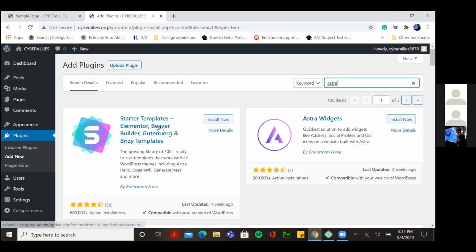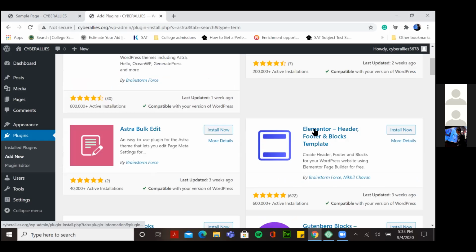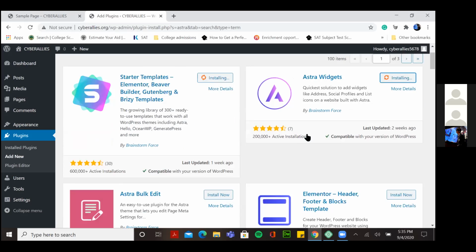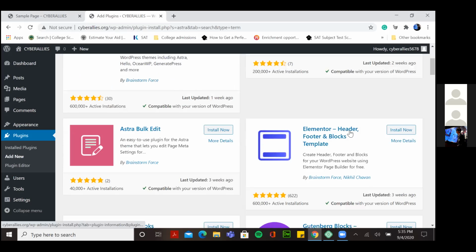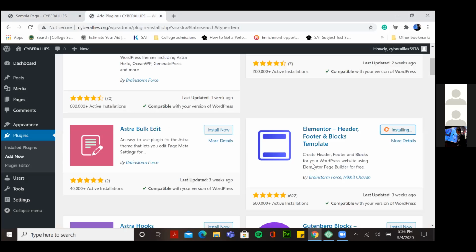So you have this starter templates. You'll install these. You'll also install the Astra widgets. And apart from that, if you search for Astra, तो ये तीन चीजें आ जाएंगी. Elementor. Elementor is basically the toolbar that you'll be using to edit everything. So for example, you'll have that toolbar here. मैं आपको बाद में दिखा भी दूंगा. You'll have the toolbar here, but drag and drop करके आपने बाकी चीजें change करनी.